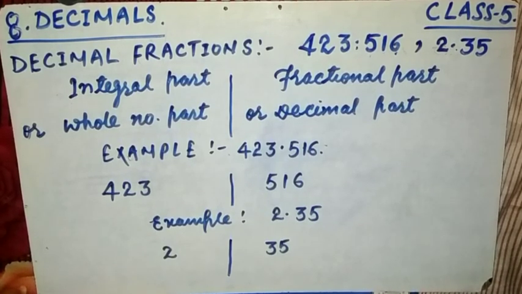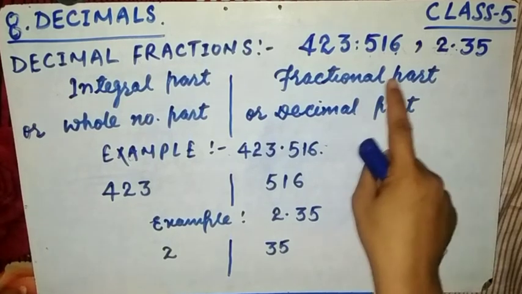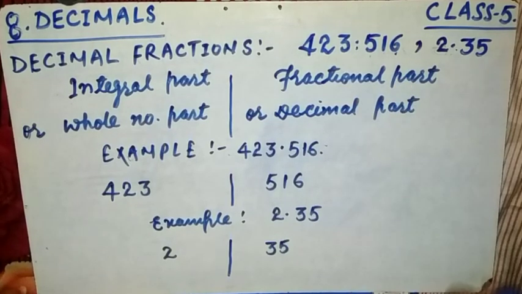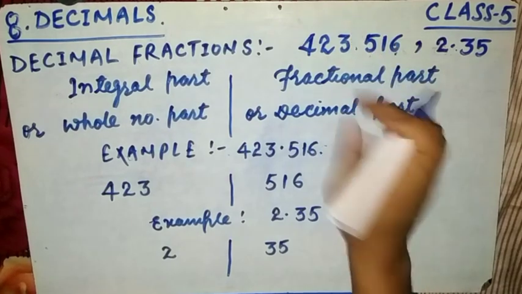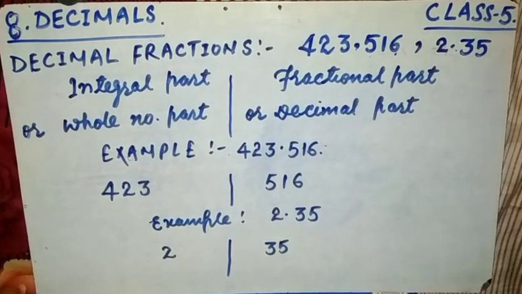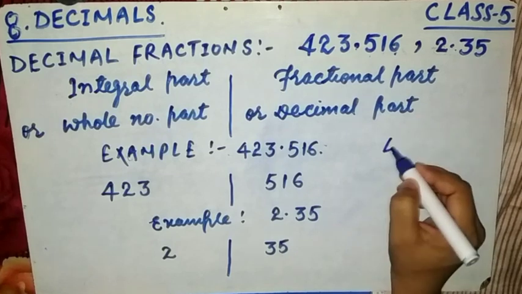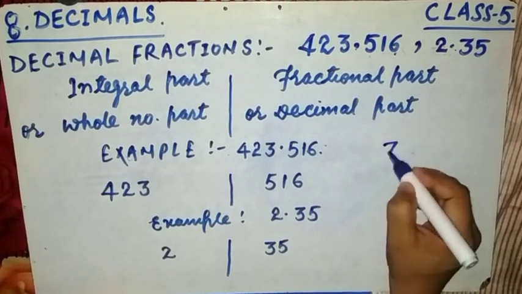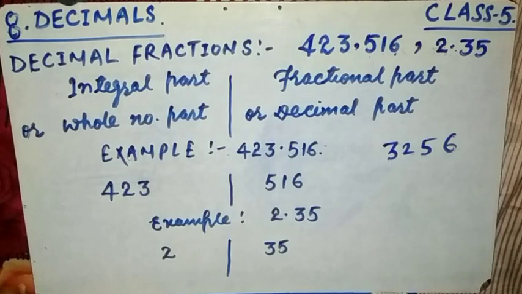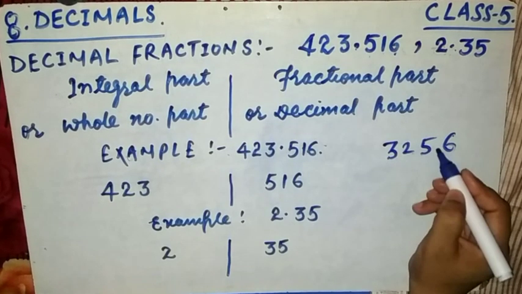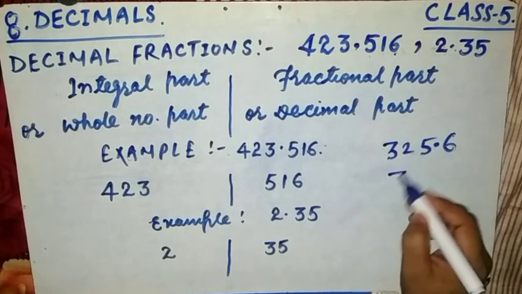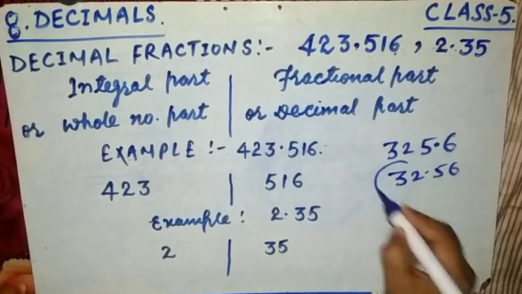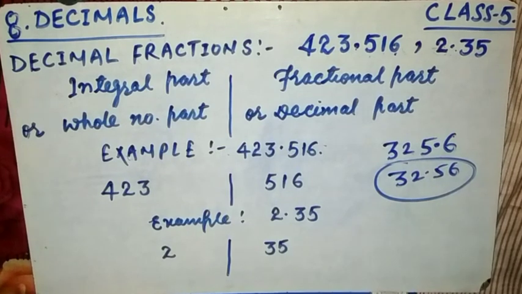You can say it is a number formed by digits. We arrange numbers, write down the digits, whatever they are, 3, 2, 5, 6, and place that point, the decimal, here or here. Such a type of number is called a decimal fraction or decimal number.